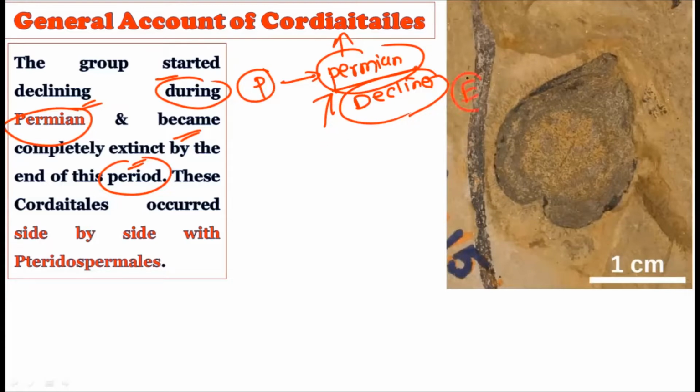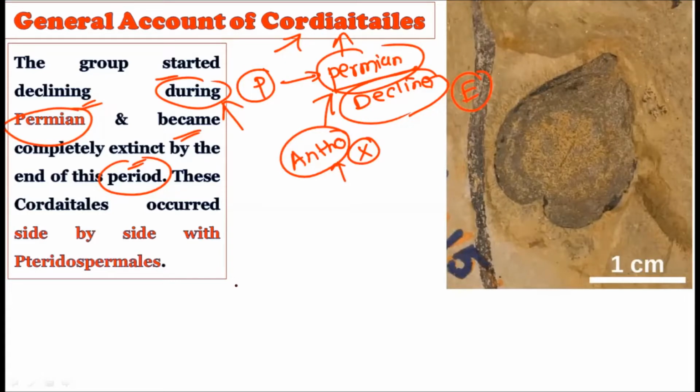For example, environmental change is every time the main reason for changing the flora on the Mother Earth. Whatever flora we find on the Mother Earth today can be changed due to environmental changes. At that time the humans were not dominating, so there is no question of anthropogenic activity. But the environmental changes wiped out these particular members of the Cordiatales from the Mother Earth in the late Permian period. By the end of the Permian period, there were no Cordiatales on the Mother Earth.